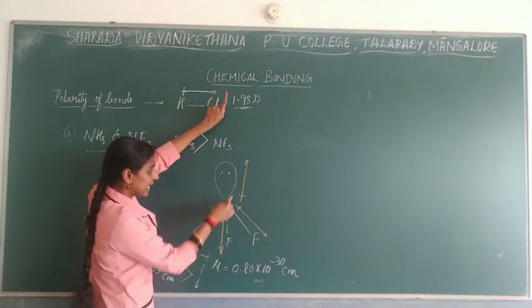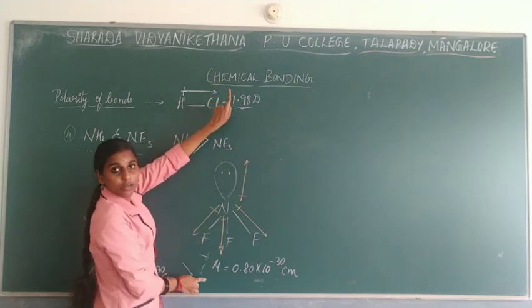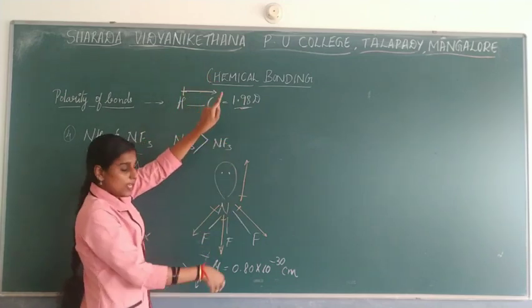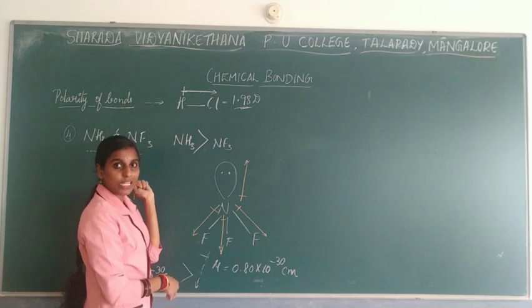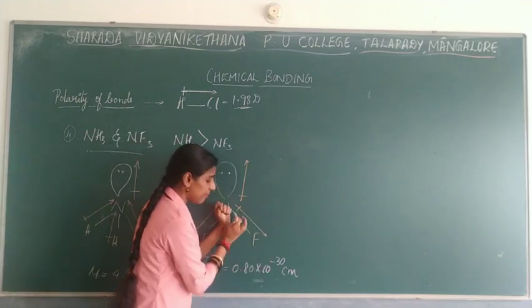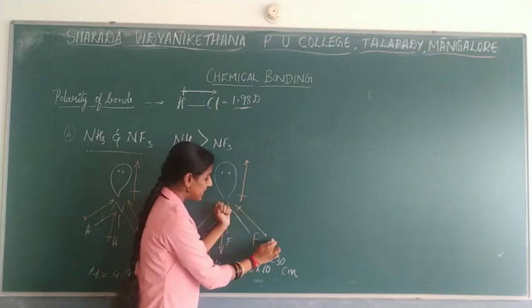So this will get cancelled with each other. One is moving upward and another is moving downward, right? So both will get cancelled with each other. Now the dipole moment is 0. Now what is remaining? Only this is remaining. The dipole moment of only this one will be seen.